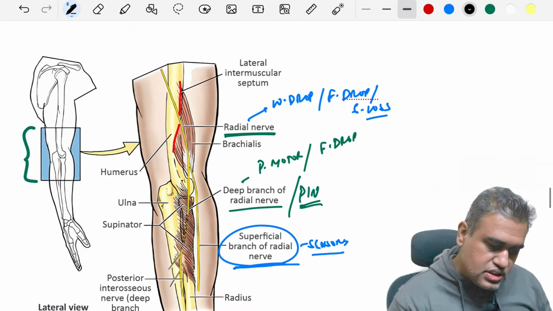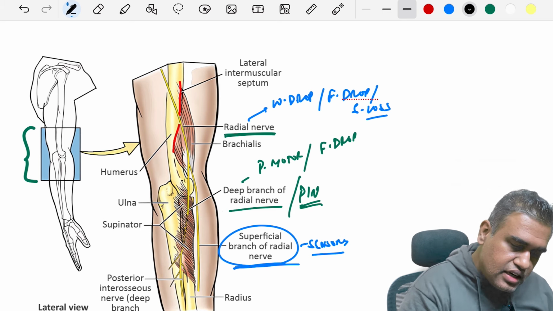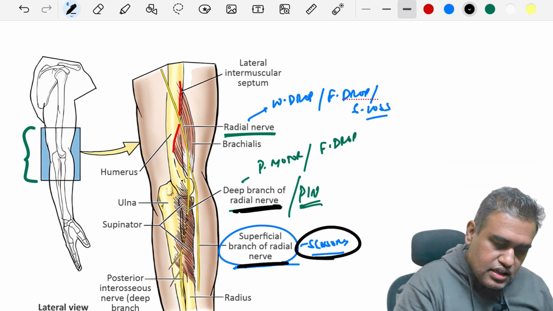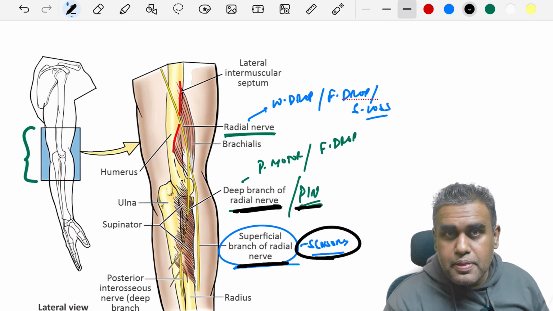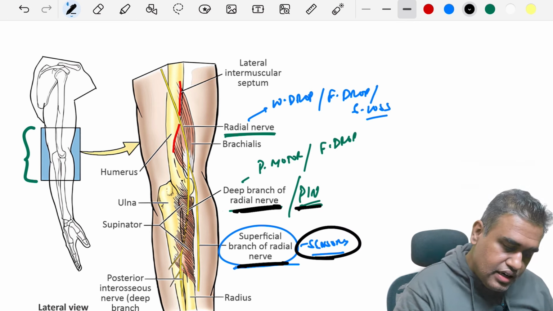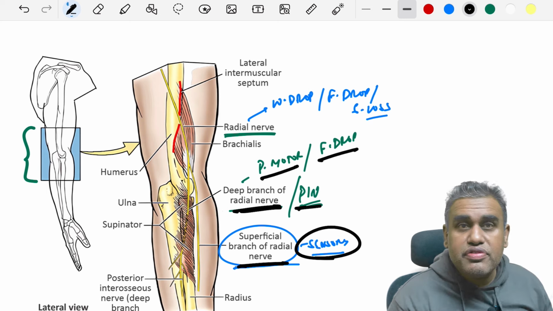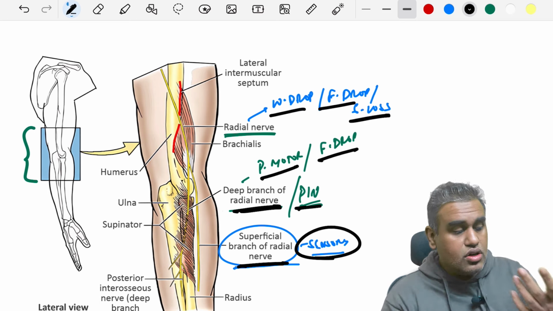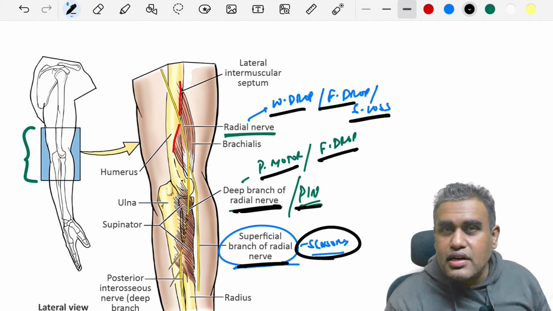Next image over here shows us the location or the branching of the radial nerve into a deep branch and a superficial branch, which is sensory. The deep branch is known as PIN. It is a pure motor nerve and it leads to finger drop, while radial nerve injury will lead to wrist drop, finger drop and sensory loss in the dorsal aspect between the thumb and the index finger.